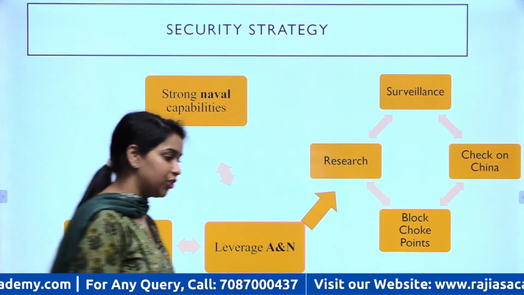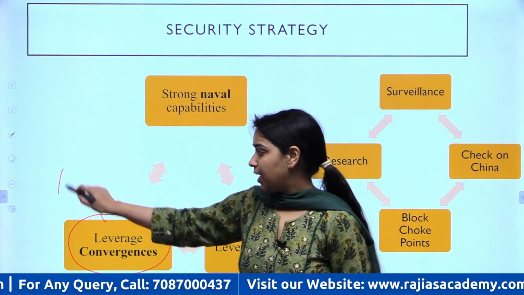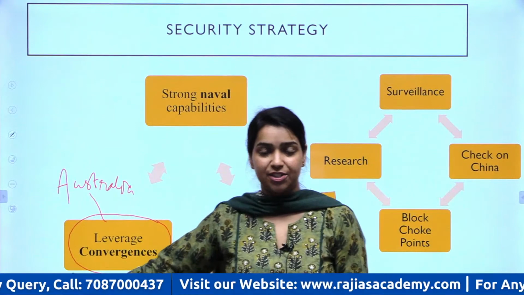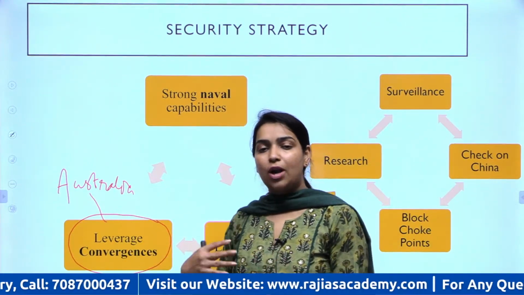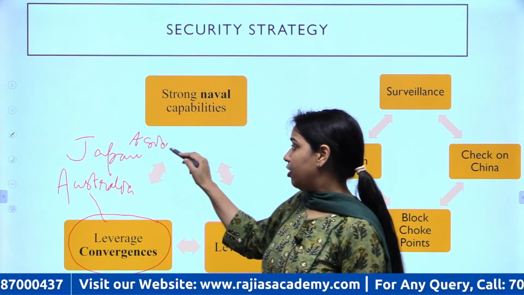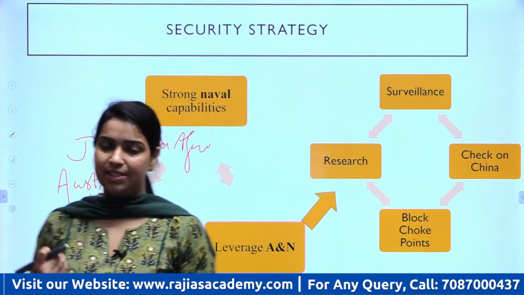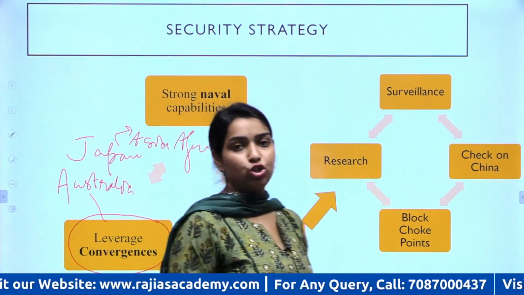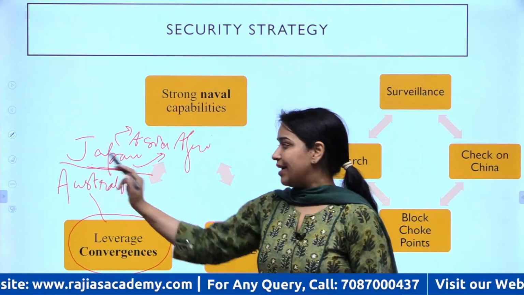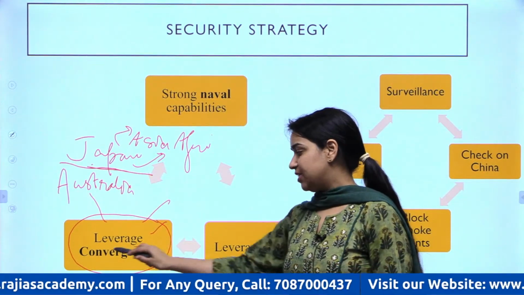Second, as I told you, security strategy होनी चाहिए that focuses on leveraging convergences. जैसे कि आप ऑस्ट्रेलिया के साथ you converge on cyber security. They are also facing cyber security threats from China. We are also facing, so we can collaborate in that region. With Japan, we know कि Africa, for example, we have Asia Africa growth corridor with Japan. Okay, so Africa में भी one of the single largest investor is China. ठीक है, तो China के अलावा we are providing them an alternative by joining hands with Japan for Africa to depend on. ठीक है, तो इस type की convergences को we need to leverage.